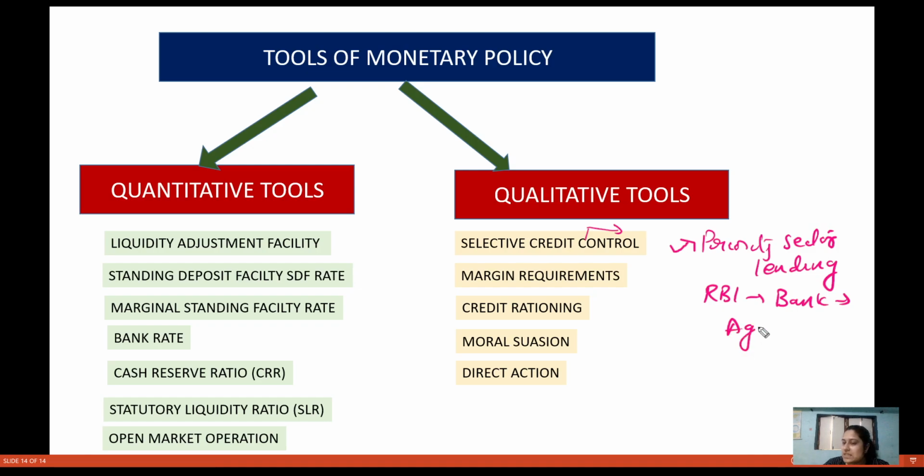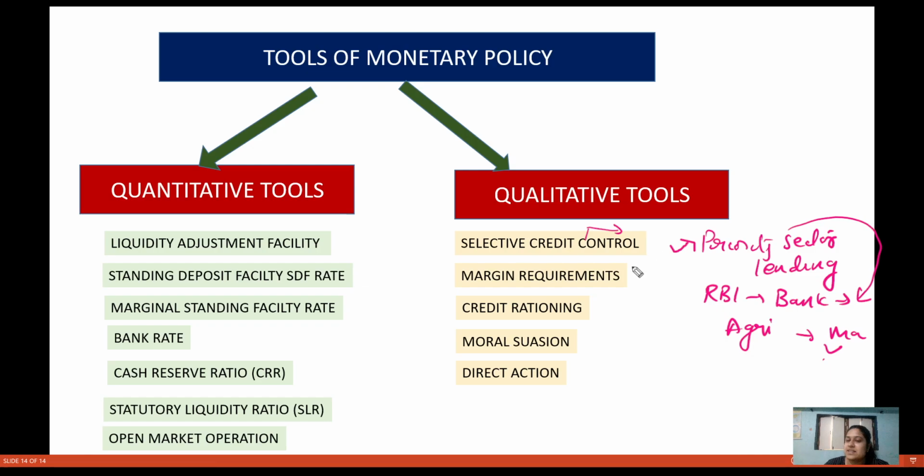For example, agriculture is a priority sector and you have to give some amount of loan mandatorily to this sector. So when a particular sector is mandated by RBI for the banks to give credit, we can take it as a form of selective credit control.